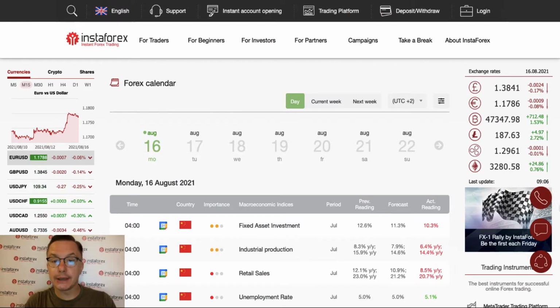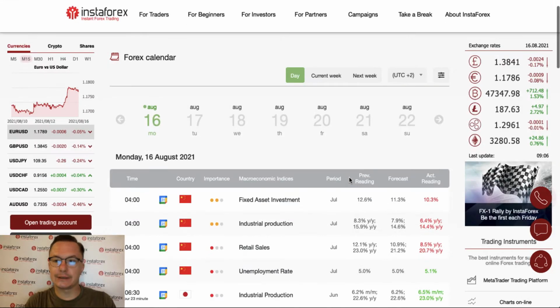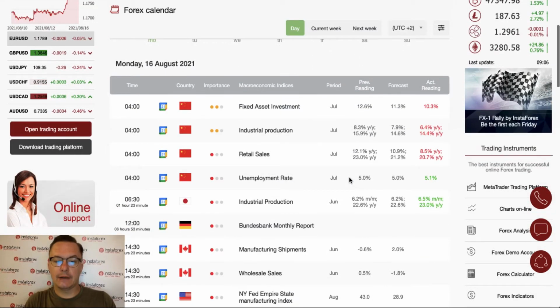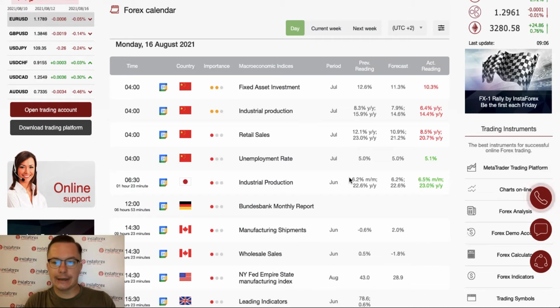Today is Monday 16th of August 2021. The new trading week begins now, and I think we should take a look at the Forex calendar here. So what do we have in the calendar?